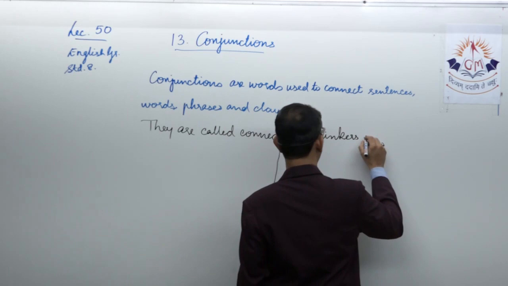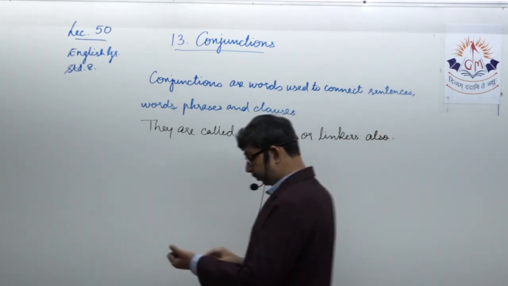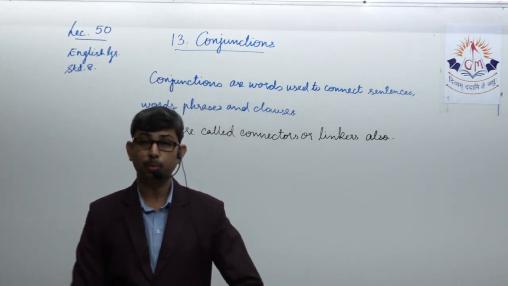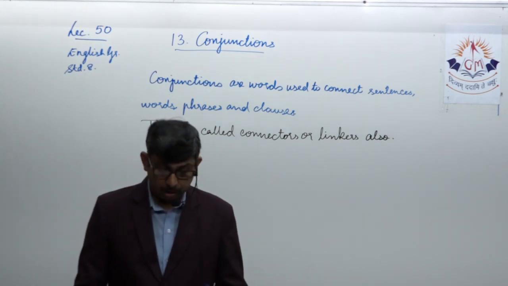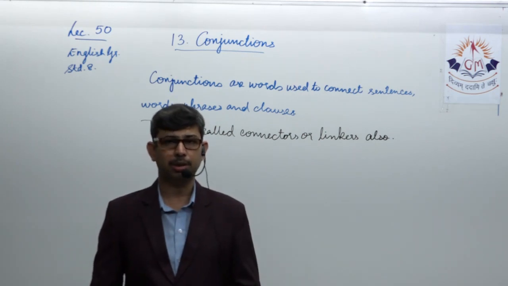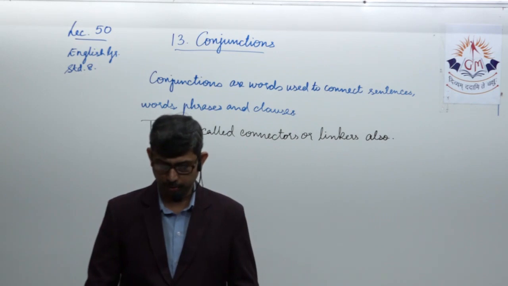Therefore, they are called linkers also. Well, we can say that conjunctions are of two types. Yes, you might recall this very well. They can be coordinating conjunctions and subordinating conjunctions. This is something that you've learned in the earlier class. I'm quite sure about that.